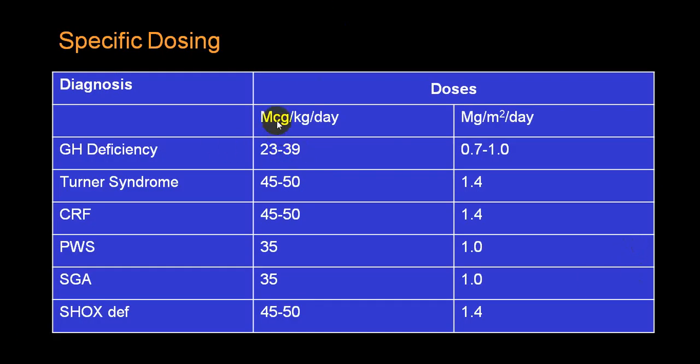These are all the dose values which you can give in different disorders: growth hormone deficiency, Turner syndrome, chronic renal failure, Prader-Willi syndrome, etc. These are genetic defects.